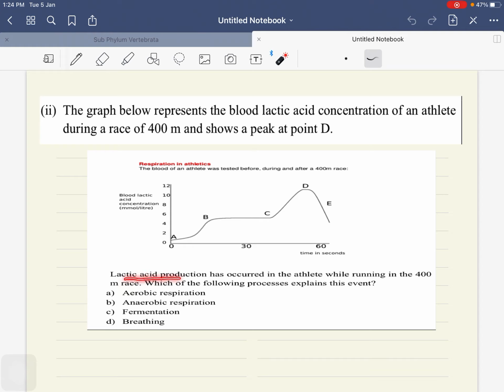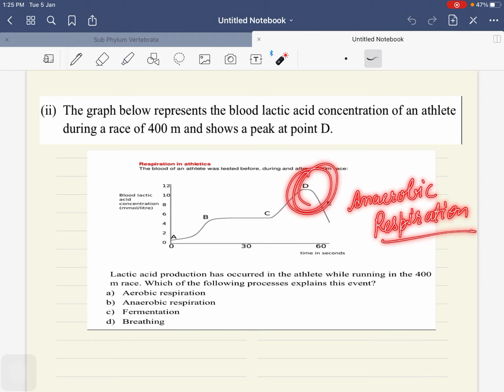First thing, read the question very carefully. In the starting, he has told you what has been produced: lactic acid. So the moment lactic acid is there, it should be in your mind that he is talking about anaerobic respiration.